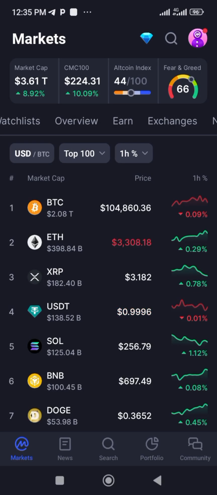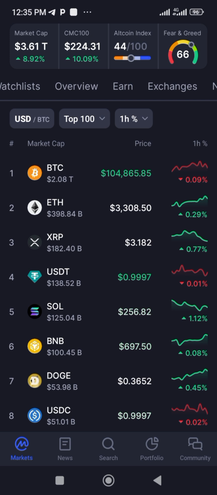Do you know you can be making money from these two things that I'm going to mention? Already you have seen one here, which is number one is coinmarketcap, and the second one is exchanges. When I'm talking about exchanges, I'm talking about crypto exchanges like Binance, Bybit, KuCoin, Mex and Gate.io.